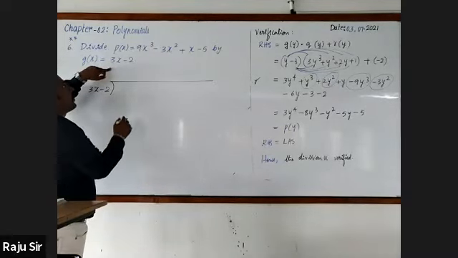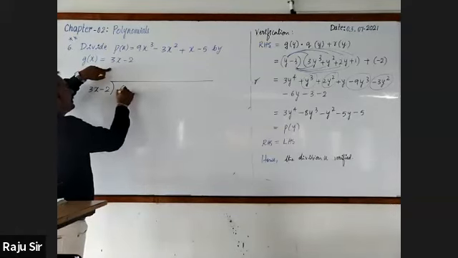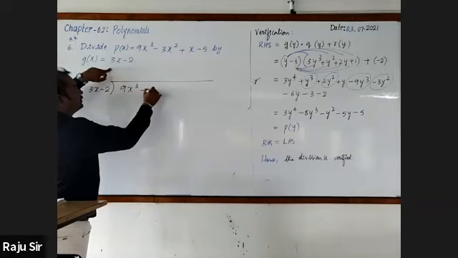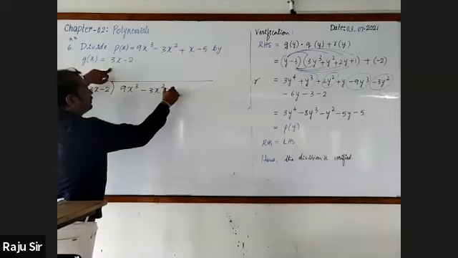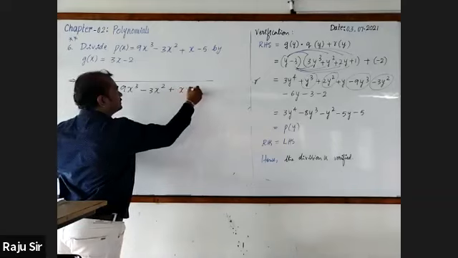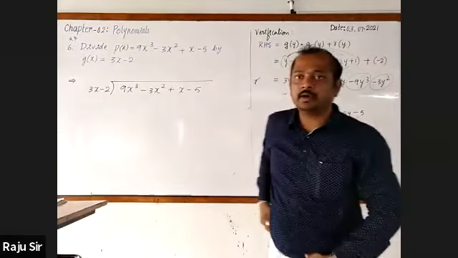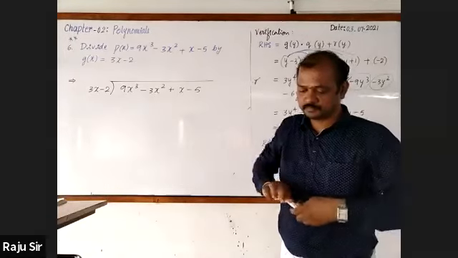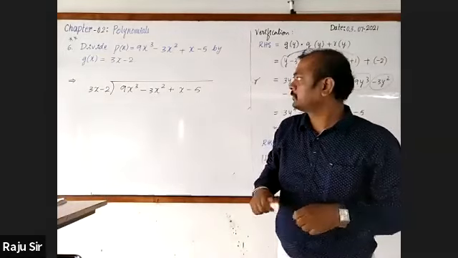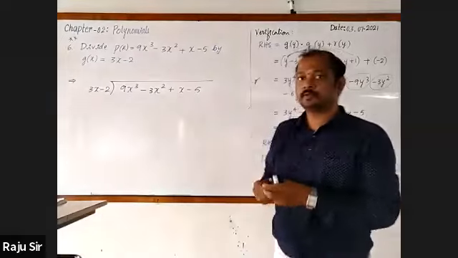Yes, sir. Observe and write 9x cube minus 3x square plus x minus 5. Here no term is missing. I have written all of them as it is. 3x square in quotient, sir. Yes, very good.